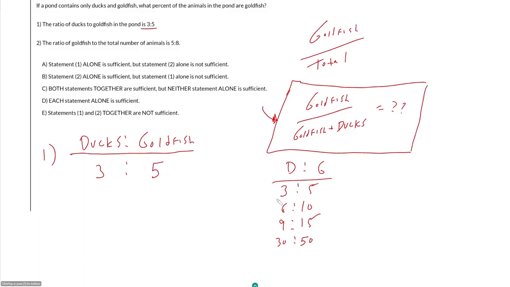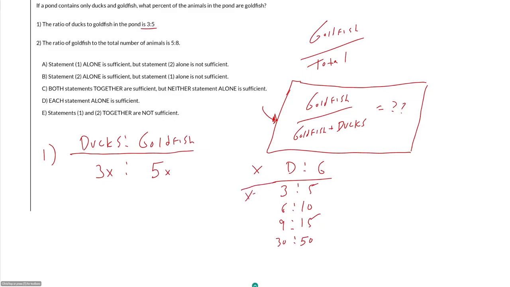So in this case, there are multiple possibilities for how many ducks. There are infinite possibilities for how many ducks and how many goldfish I can have, but I still want an expression that accounts for all of those possibilities. And so instead of saying 3 to 5, I might say, well, I have 3x ducks and 5x goldfish, where x is just some multiplier. So that is really the thing that is changing here.